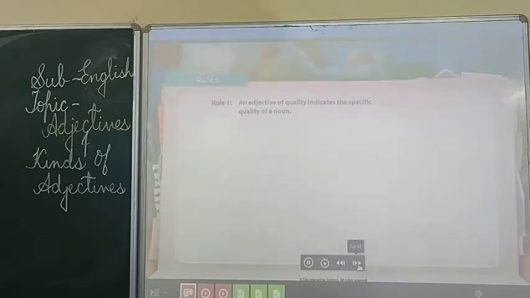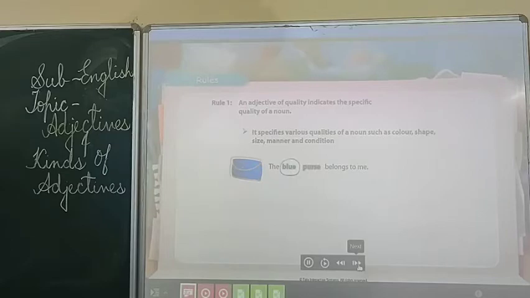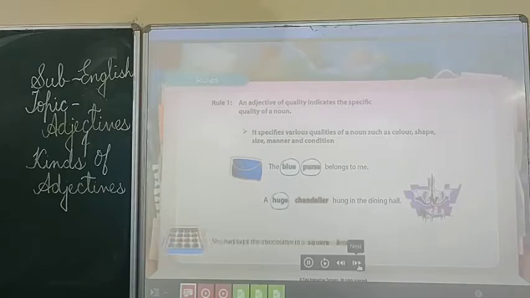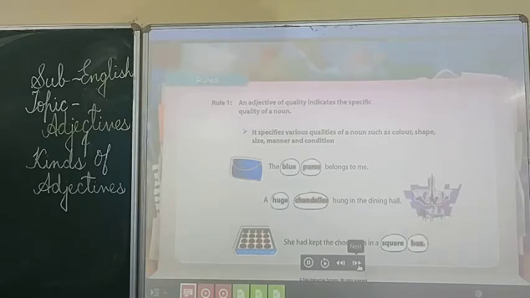A qualitative adjective specifies various qualities of a noun, such as color, shape, size, manner, and condition. For example, the qualitative adjective blue describes the color of the noun purse. Similarly, the qualitative adjectives huge and square describe the size and shape of the nouns chandelier and box.